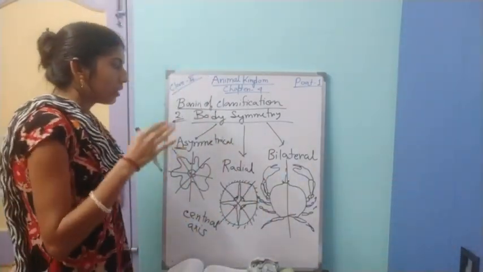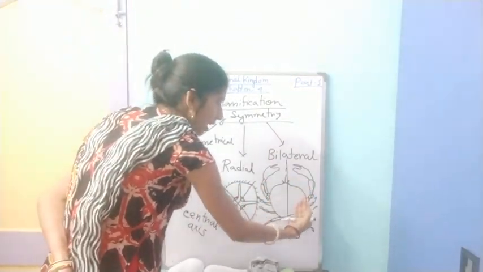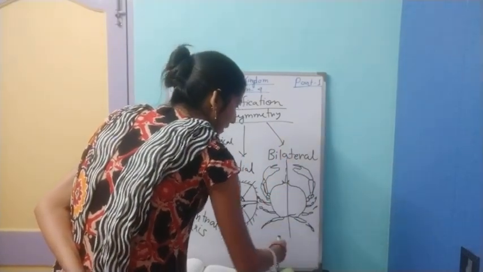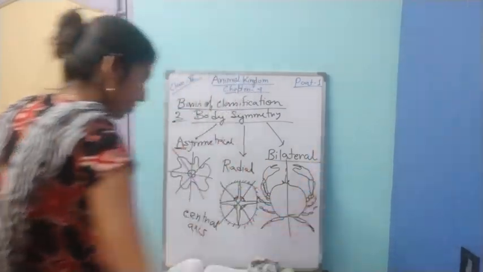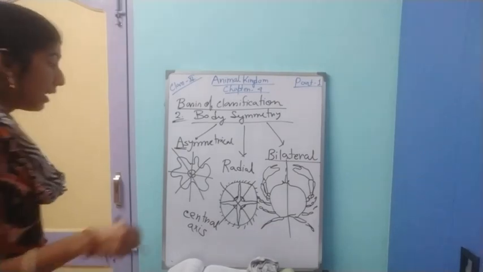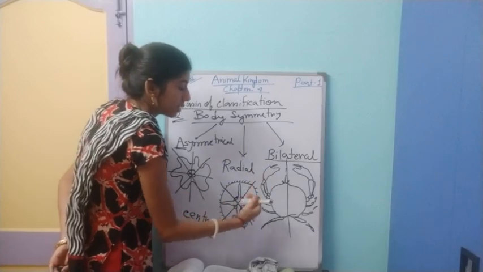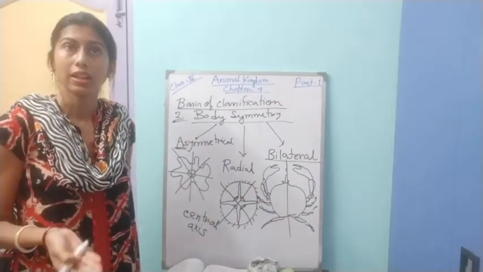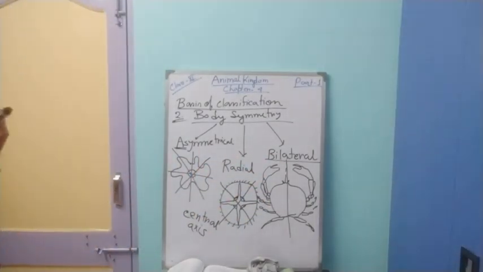When the body divides into identical left and identical right halves, when a plane passes through only one axis, this is called bilateral symmetry. Only one plane will pass and it will divide the body into two identical halves, that means identical left and identical right. That type of symmetry is called bilateral symmetry.